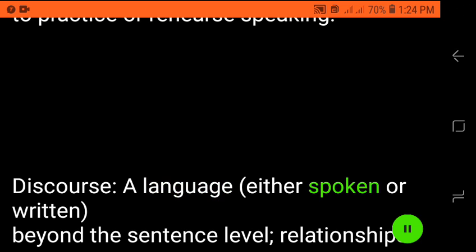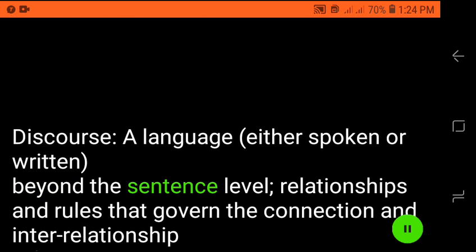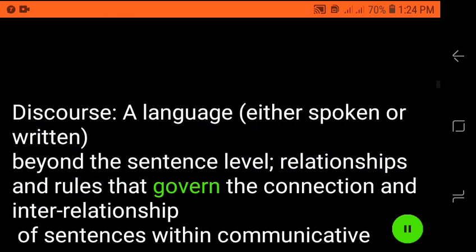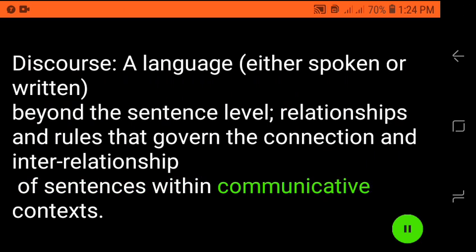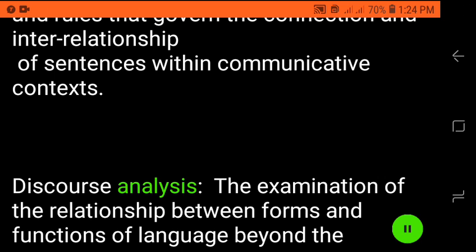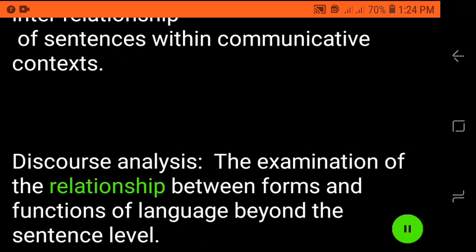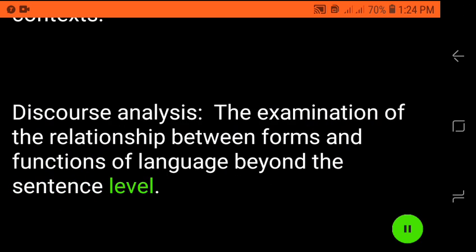Discourse: language, either spoken or written, beyond the sentence level. Relationships and rules that govern the connection and interrelationship of sentences within communicative contexts. Discourse analysis: the examination of the relationship between forms and functions of language beyond the sentence level.